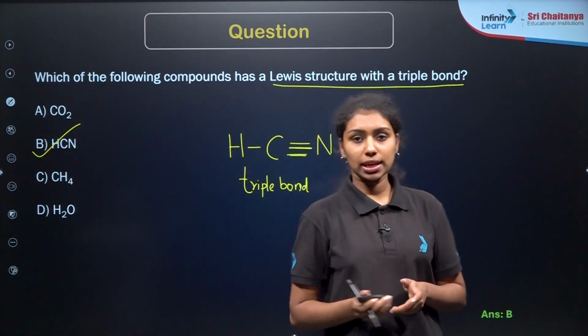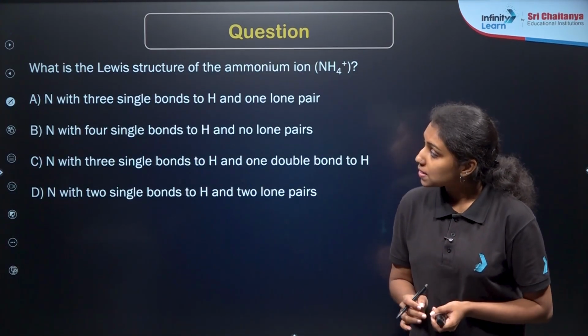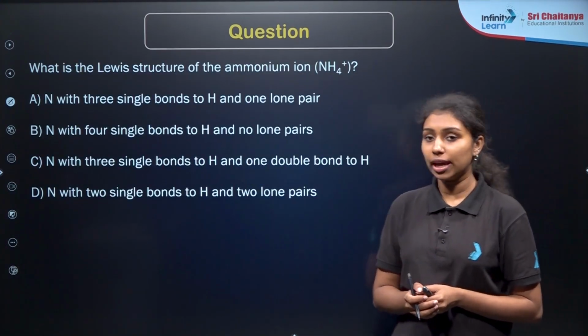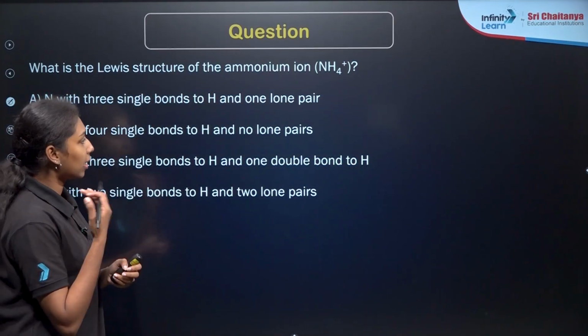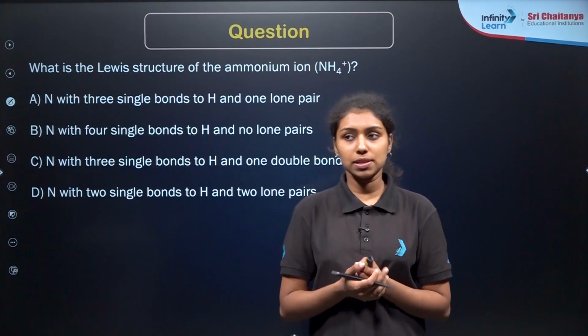Now we are moving to the next question. What is the Lewis structure of ammonium ion, NH4 plus? Options are provided here, whether they contain lone pairs, whether they contain bond pairs or not.